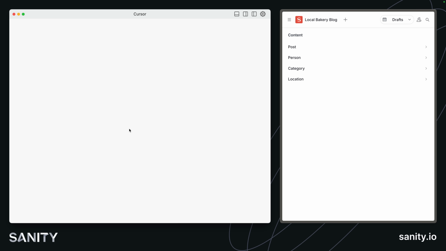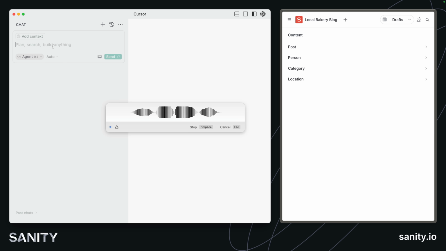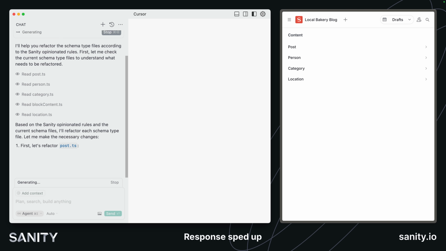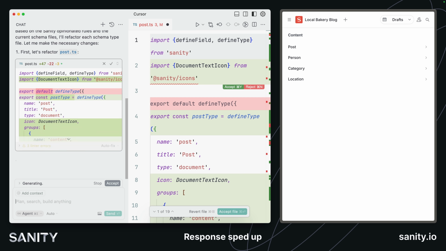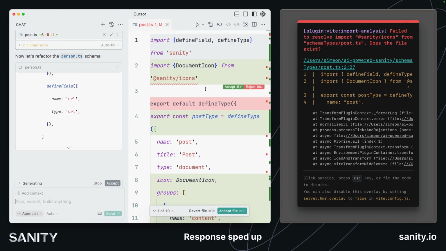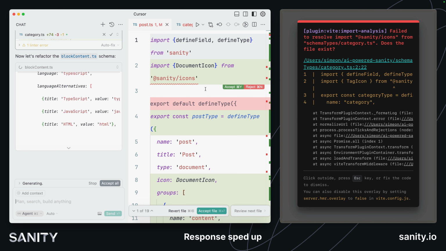I'm going to close the file browser here, open up my agent once again, start a new chat. Using the Sanity opinionated rules, refactor the schema type files imported into index.ts. We can see that it is now reading over all of the schema type files to apply the best practice rules from the opinionated guide, which includes things like importing icons for document types. The opinionated guide includes adding an icon for every document type.